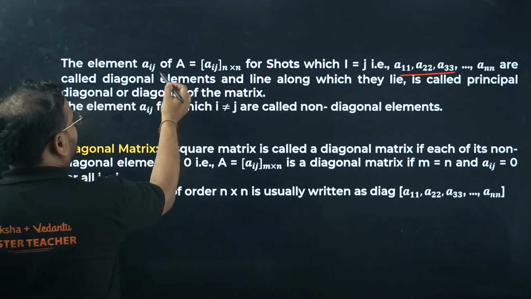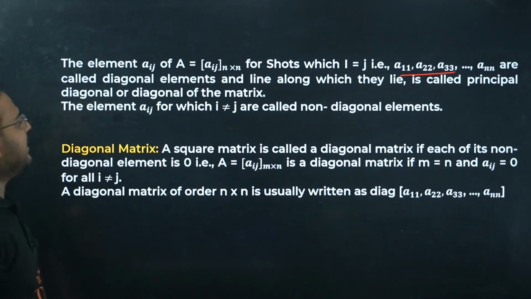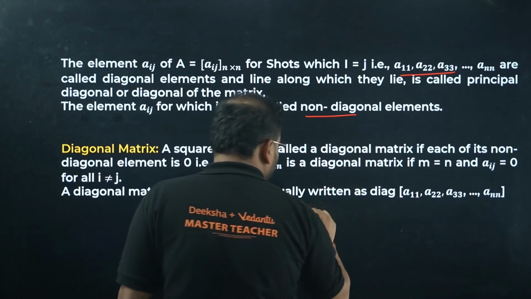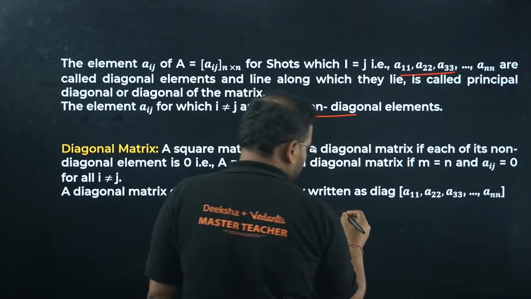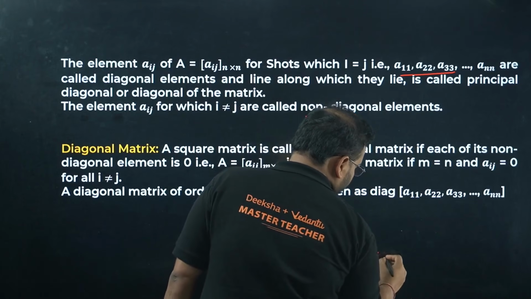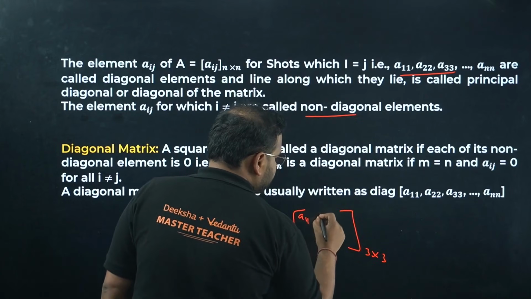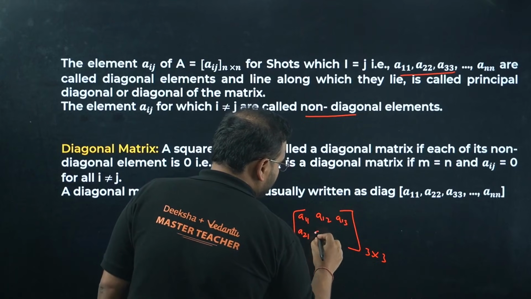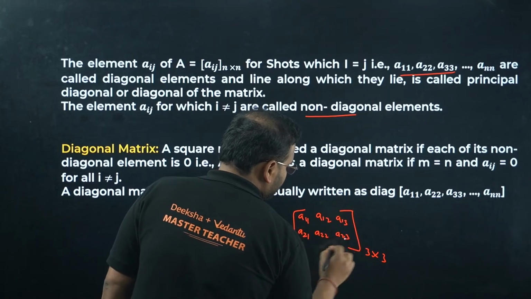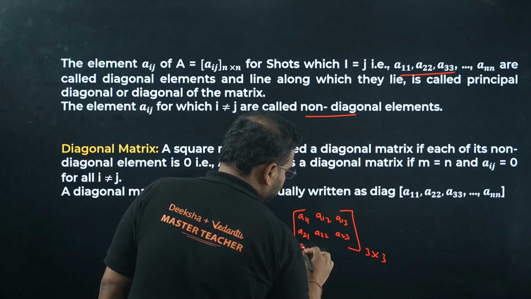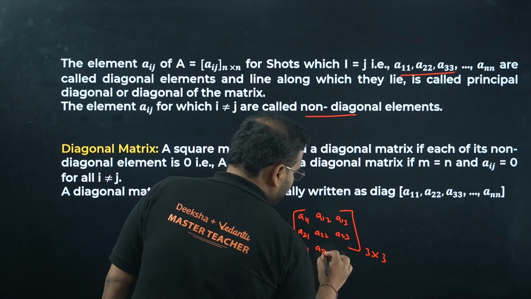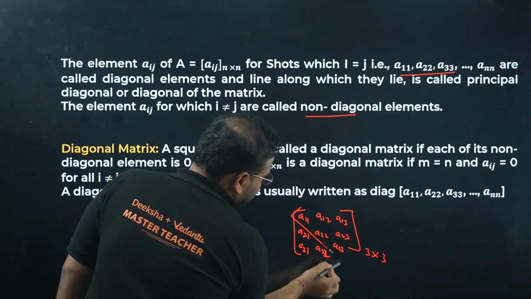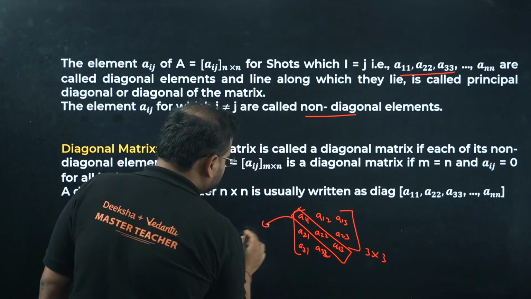Aij represents the row and column, and when i and j are not equal, they are called non-diagonal elements. What it means is, if I write a 3 cross 3 order matrix: A11, A12, A13, A21, A22, A23, A31, A32 and A33. Check here, these are called the diagonal elements of the matrix.